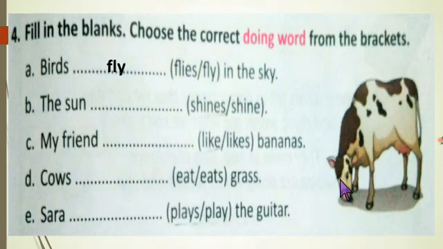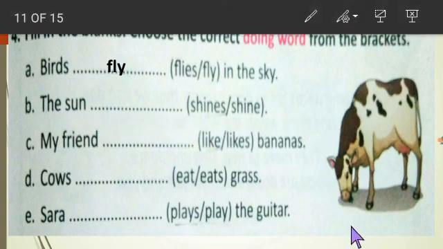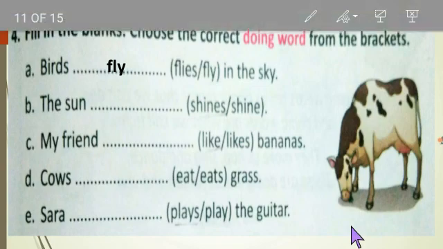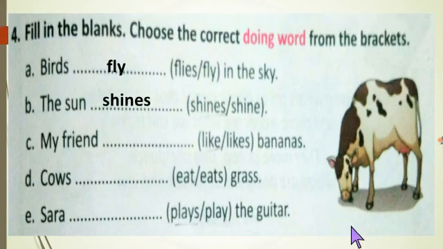Here you can see the next question. The sun dash. Sun is singular. So what do we write as the answer? Shines. The sun shines. Okay, see. My friend dash bananas. So what is the correct answer here?